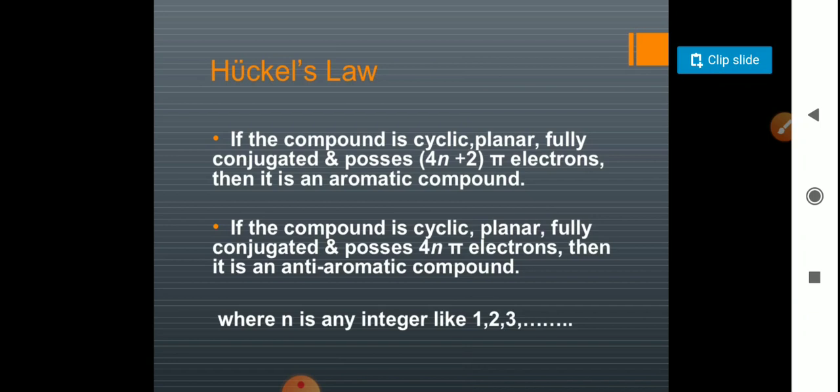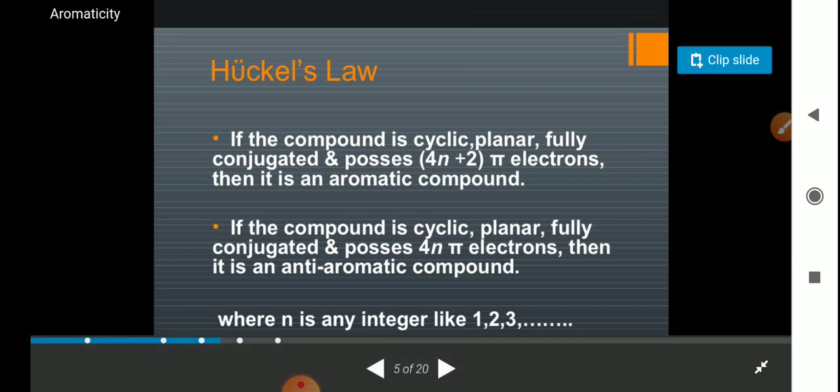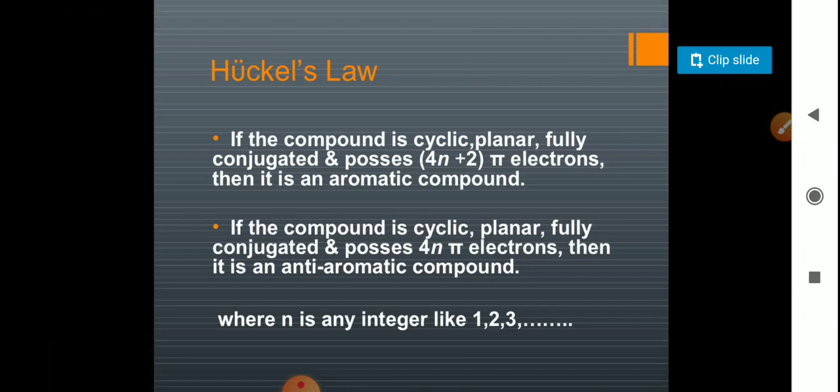Number 2, it should be conjugated. I will tell you details about what conjugation is. Then the compound should be planar, and another thing, it is cyclic. So if a compound satisfies all of these 4 points, then we will say that this is an aromatic compound.